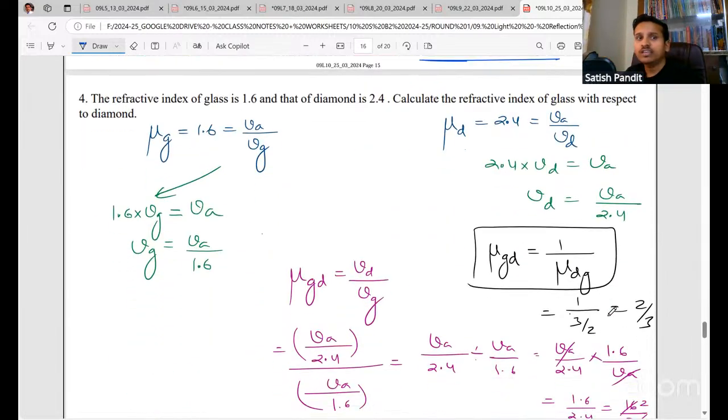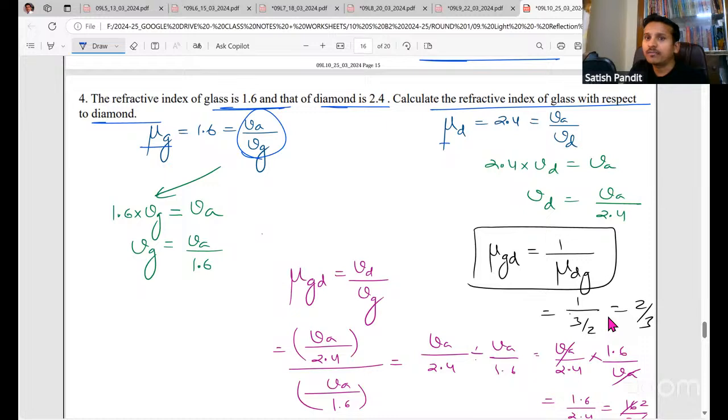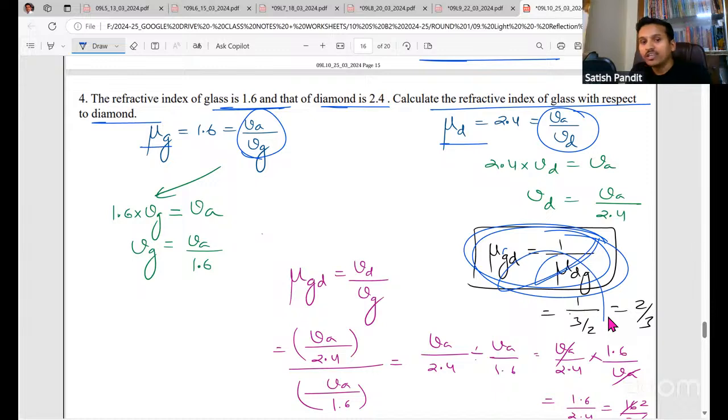Next, look here. The refractive index of glass is 1.6 and that of diamond is 2.4. Calculate the refractive index of glass with respect to diamond. So glass is given 1.6, that is Va by Vg. Diamond is 2.4, that is Va by Vd. We want to find the refractive index of glass with respect to diamond. So actually, I have told one shortcut here.